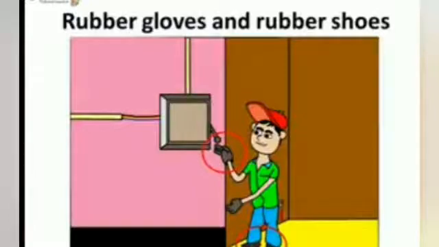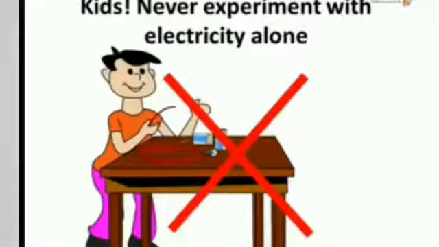We shouldn't touch electric appliances with wet hands, and always wear rubber gloves or chappals, that is, any rubber footwear while dealing with electricity. And most important, kids should never try to experiment with the electricity alone, as it is dangerous. Whenever required, it should be done under the adult supervision for safety.